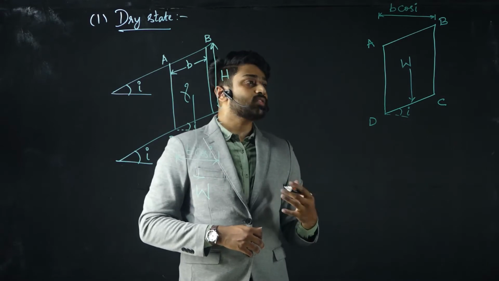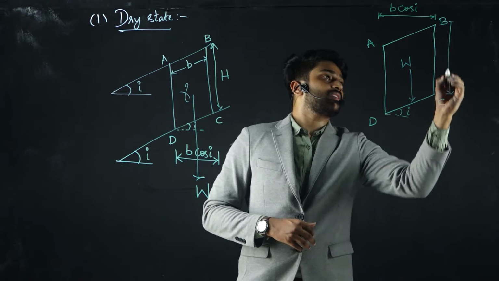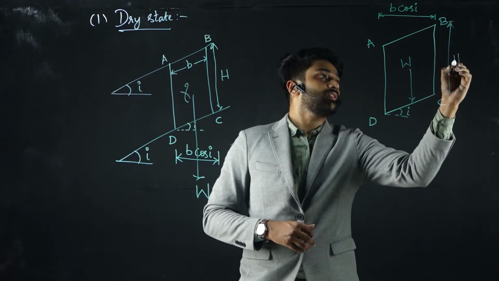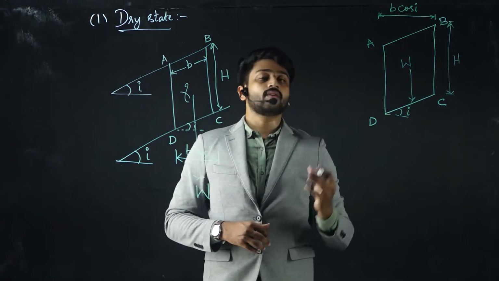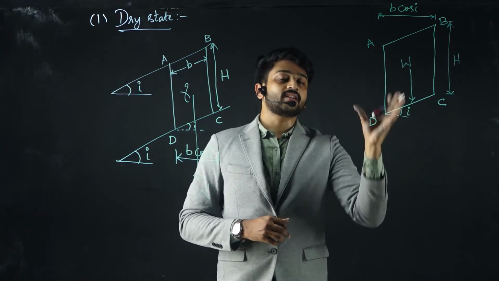Before we resolve it, let me write the H value as well. So weight W is the self weight that is acting downwards.